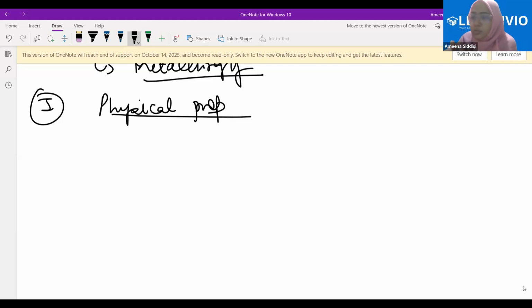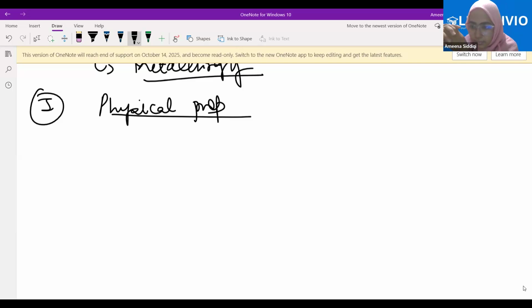Why are we seeing this difference? Because metals generally have a tendency of losing electrons, whereas non-metals generally have a tendency of gaining electrons. Clear? What other physical properties do we have?